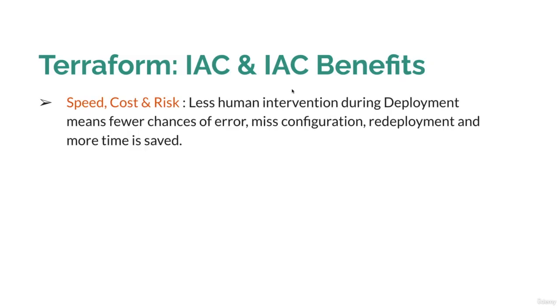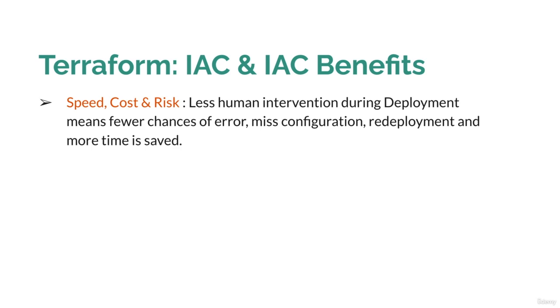Another benefit of IaC is speed, cost, and risk. Whenever you deploy the environment manually, it will impact the speed. It will also impact the cost, because if you want to deploy 5 environments, it may take 15 or 20 days.